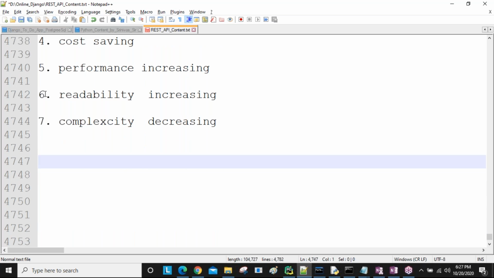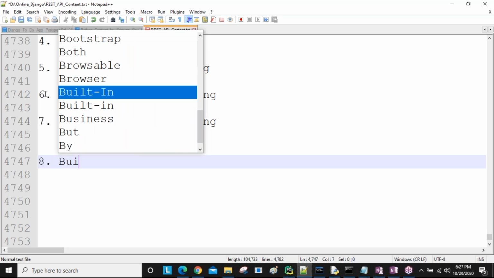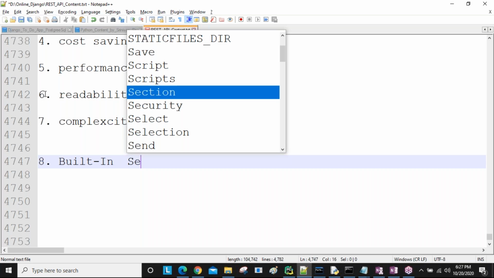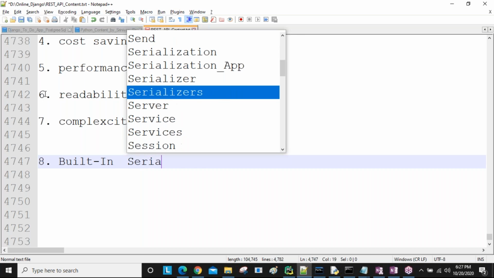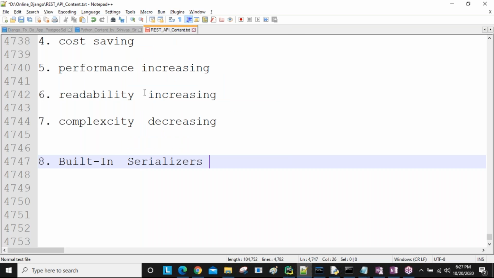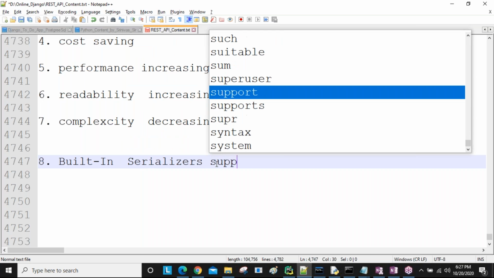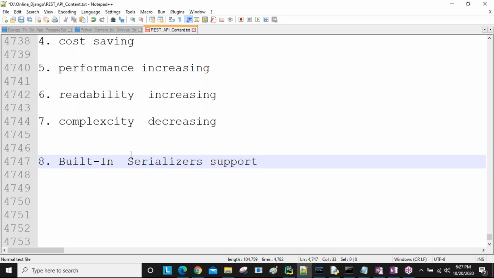Next, Django REST framework provides built-in serializer support, sir. This is one of the best advantages. Built-in serializer support is there in Django REST framework, but using Django alone, built-in serializer support is not there, sir. So remember that one.